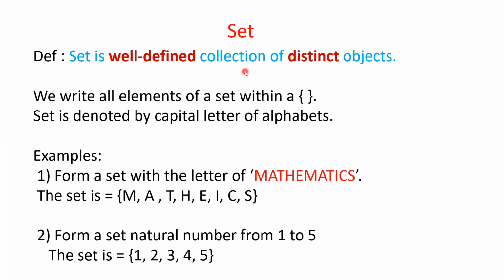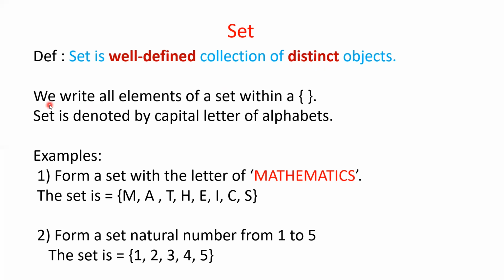So in this definition, two words are very much important. One word is well-defined and another word is distinct. Well-defined means conditions should be well-defined. Conditions should be proper, and distinct means in a set you have to take distinct elements. If there are same elements, then you have to take the element one time only. Different elements you have to take in a set.